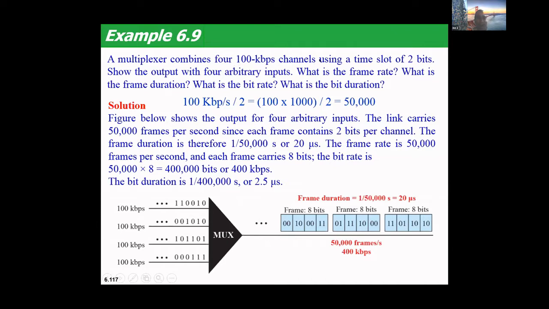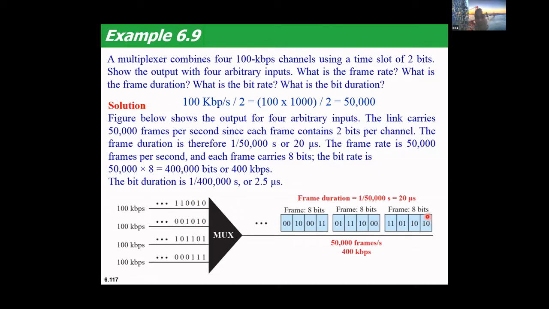100 kilobits per second. Each channel is sending. So this is the binary data. You got the idea? How much binary data is each source sending? 100 kilobits per second. And here the third is there, the fourth is there, and we are given that the channels use a time slot of 2 bits. That means each channel at a time is multiplexing only 2 bits.